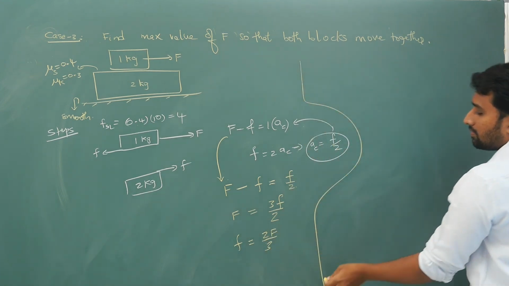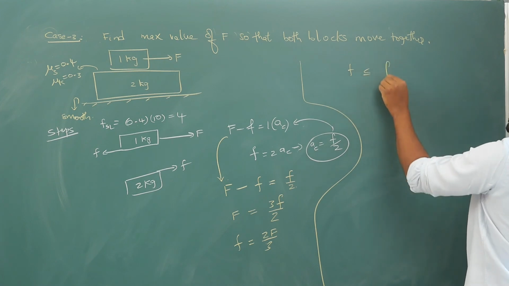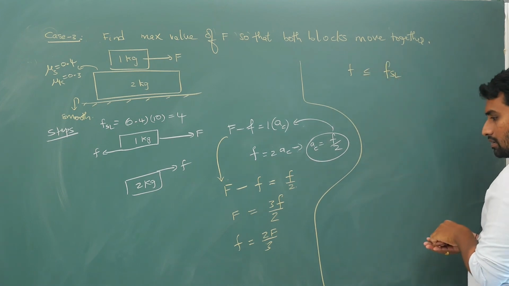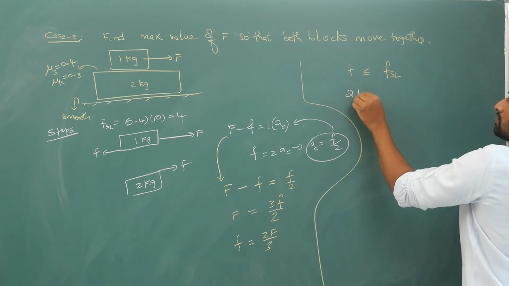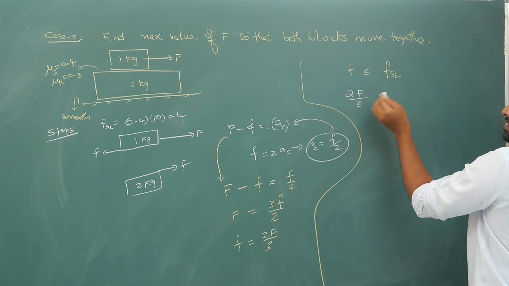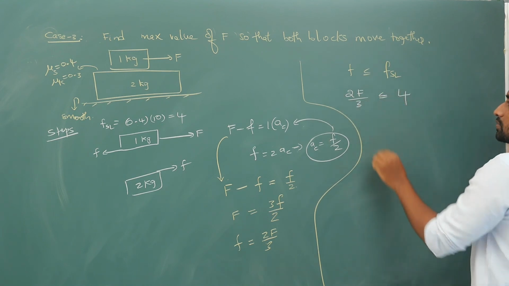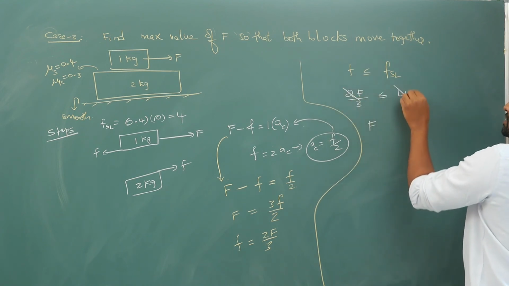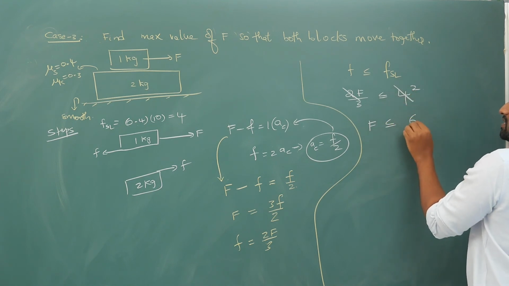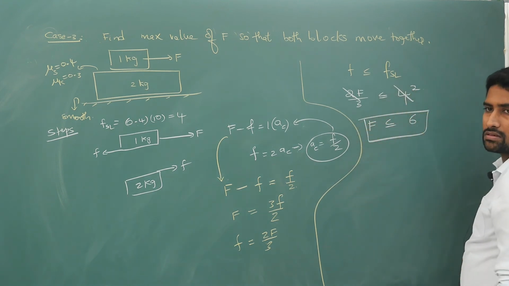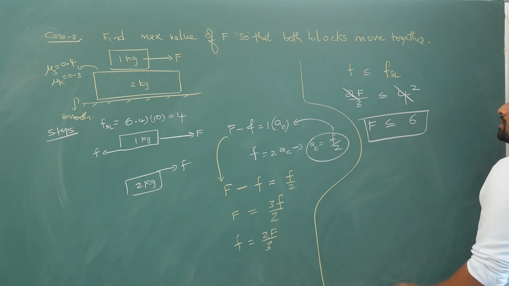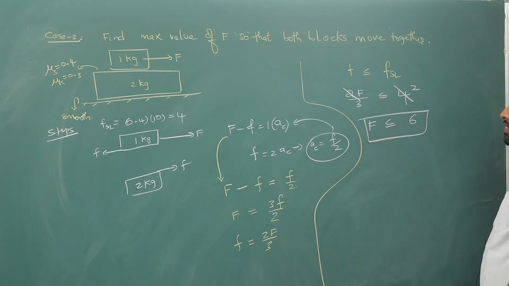So what is our inequality? f is less than or equal to f static limiting. So 2 times capital F by 3 is less than or equal to the limiting static friction, 4. 2 ones, 2 twos. So F is less than or equal to 6. So you should have on the top block a force which is less than or equal to 6.